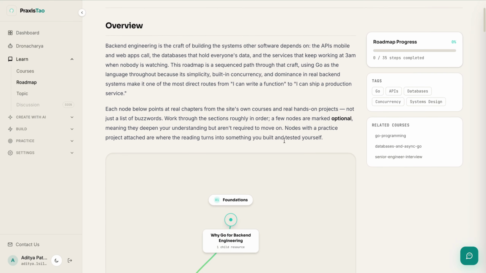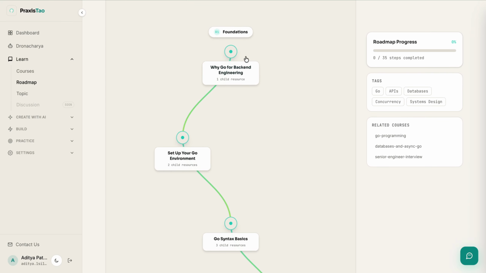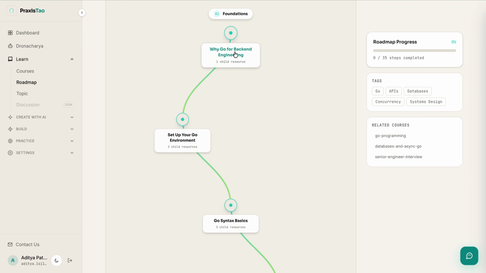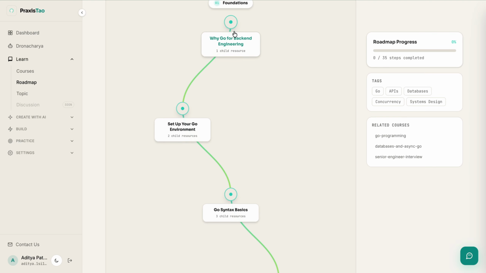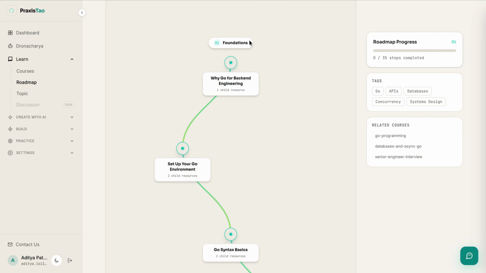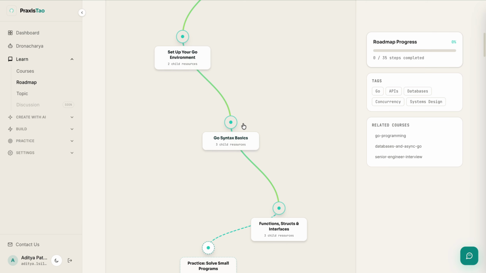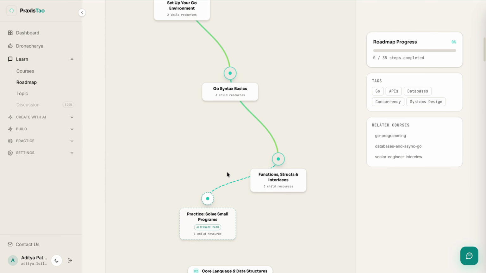And how this follows is we have created a graph path, so you can just follow the path. You get different nodes. We have different sections, like this is a foundation section. Inside that we have different paths, so any path you can select. Let me select Go syntax basic.